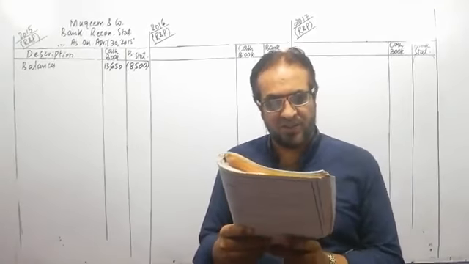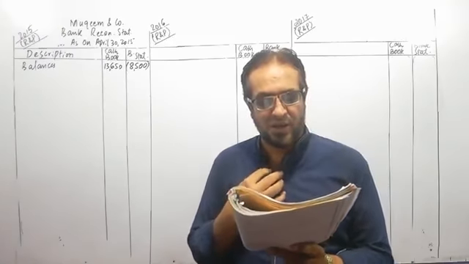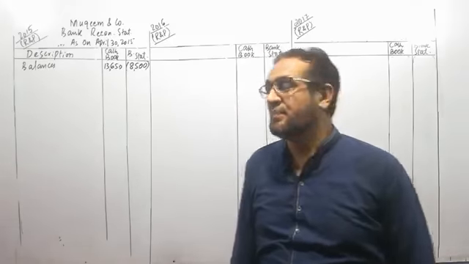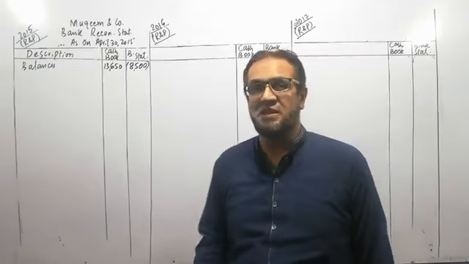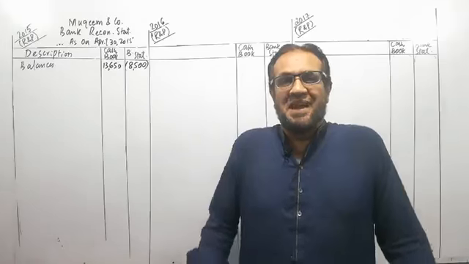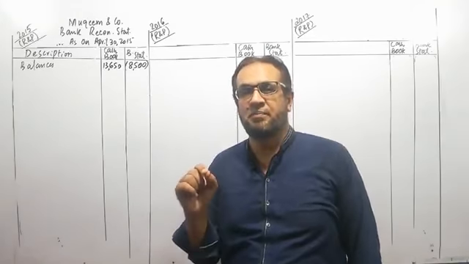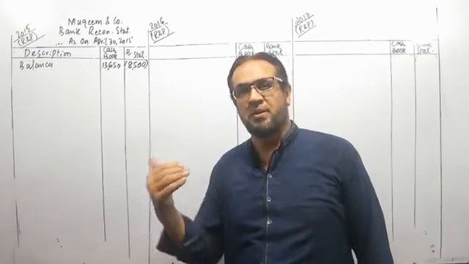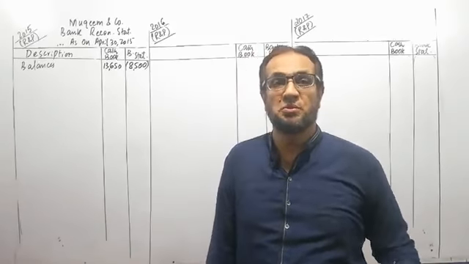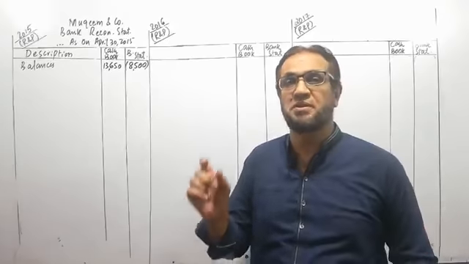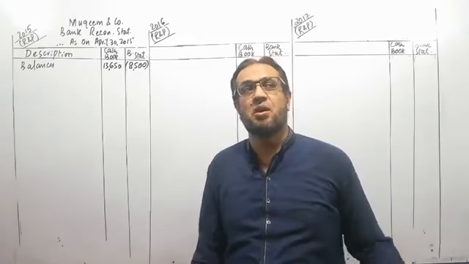First of all, it is given that deposit in transit is 80,000. Deposit in transit, as I clearly mentioned in my previous lecture, is that deposit which an account holder makes at the end of the month, which is shown in the cash book and which is not shown in the bank statement. So here we have deposited some amount in the bank which is not shown by the bank.